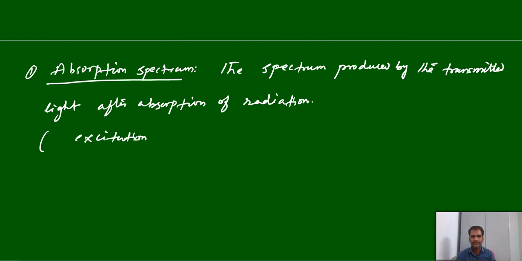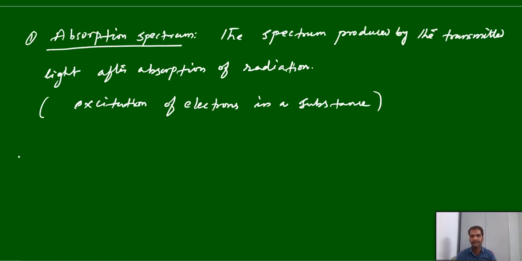Whatever part is absorbed by the substance, the electron can excite, that part will be absent, and the remaining part you can see. So here, excitation of electrons in a substance is called absorption spectrum. One point you should remember: in case of absorption spectrum, you can see the dark lines and the bright background. This point is also very, very important.